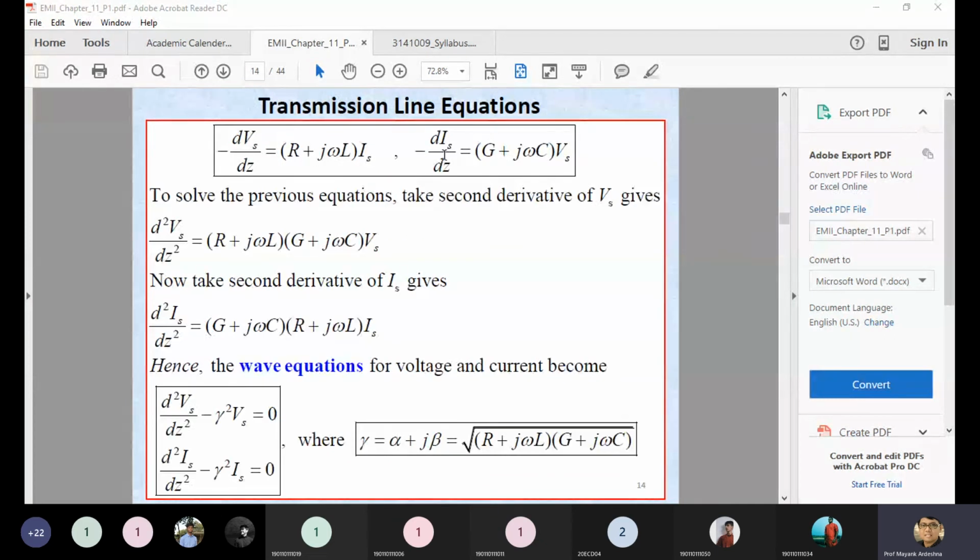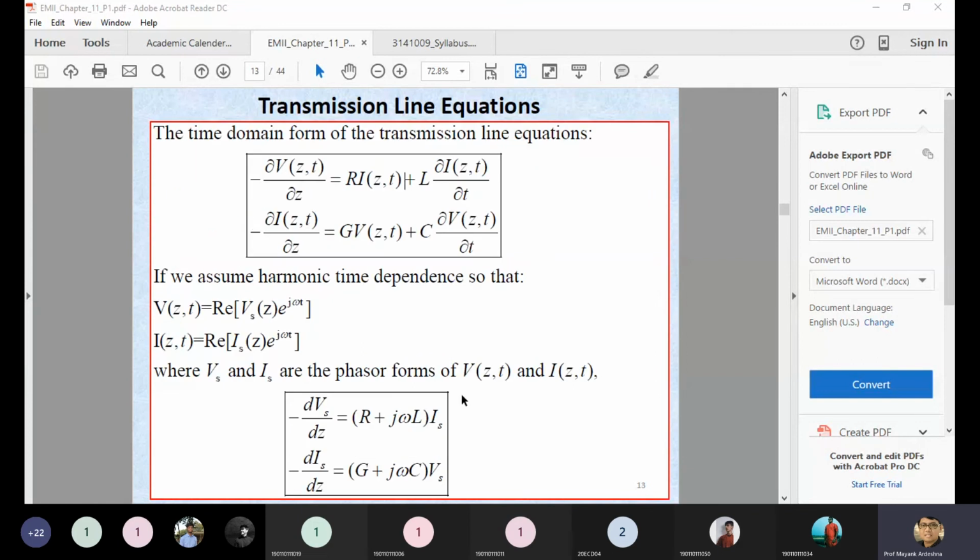So finally you are getting these two equations. Now it may be asked to derive the second order differential equation, which is nothing but a wave equation. So how can you derive it? Whenever in an exam they ask you to derive the wave equation in terms of the voltage and current for the transmission line, then you have to take the second order differential equation.